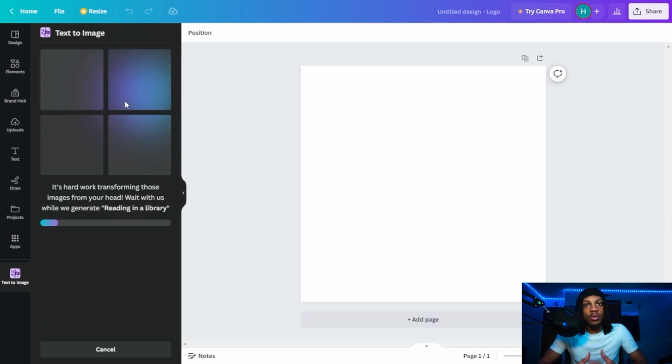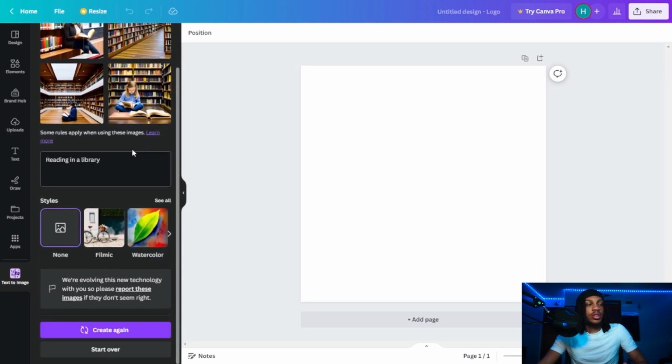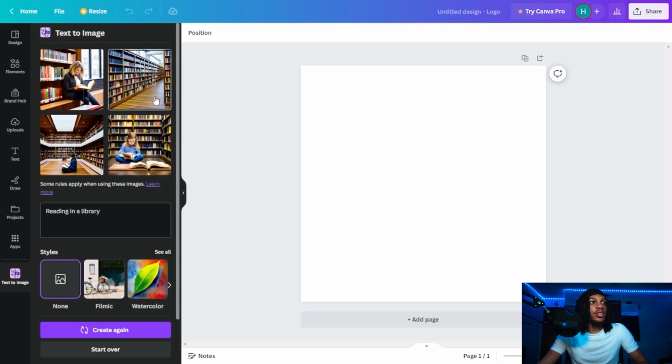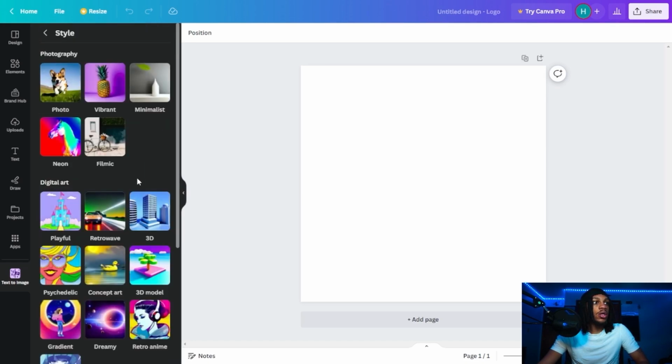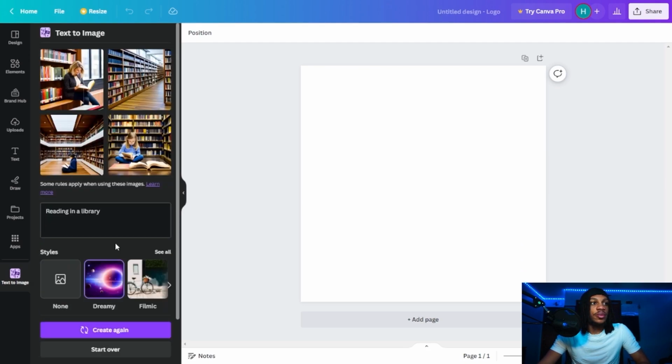And now we wait while Canva generates our images. As you can see, Canva generated some really realistic images, but if you don't like that kind of style, you can hover down to styles, click see all, and you have a wide variety of styles to choose from. For our brand specifically, it really doesn't matter, but I'm just going to go with dreamy. And then you'll click create again.